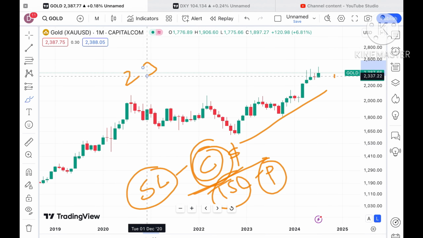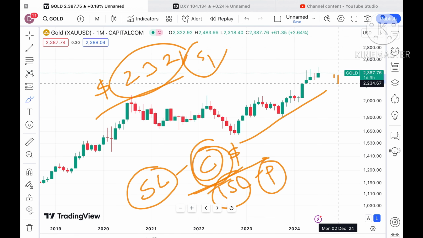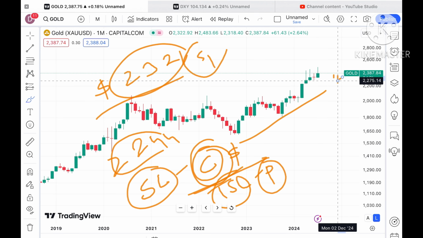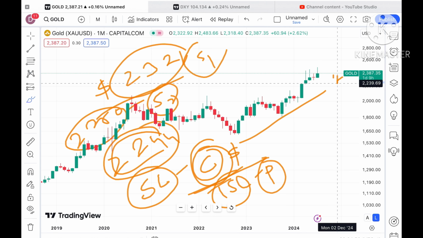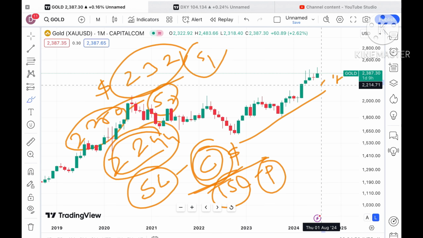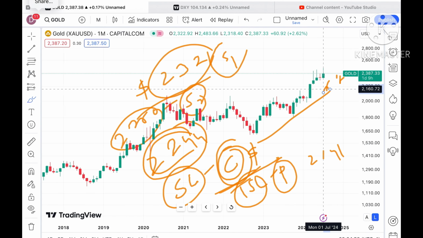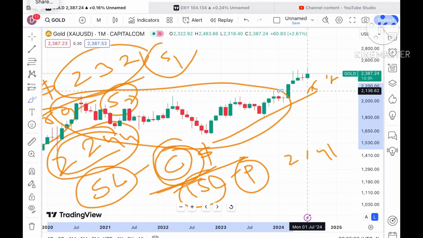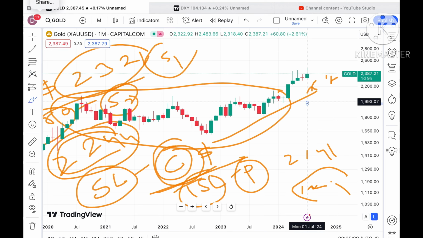Now if the price doesn't sustain, it can move towards its next support of $2321, which is support one. If the price moves below that particular level, chances of going towards 2244 we can see after crossing a level of 2280. The second support is 2280 and the third is 2244. If the price falls below this level, a further downfall we can see, and then it will come into a zone of $2141 below a level of 2200. Then it will move in this zone, so you have to keep that in mind. But we have seen around $100 to $150 movement month-wise in gold.